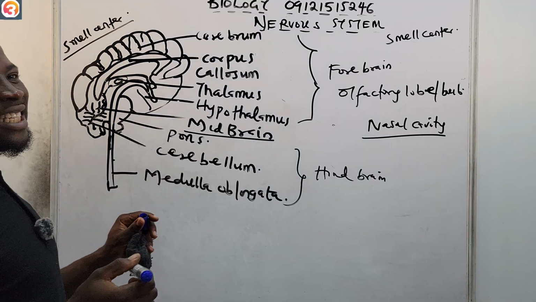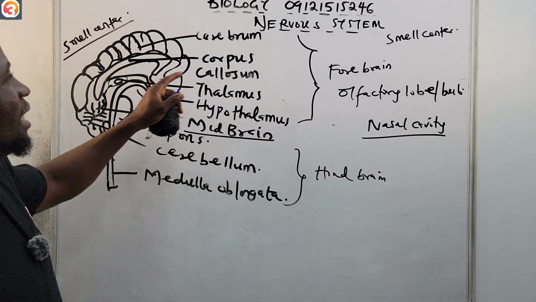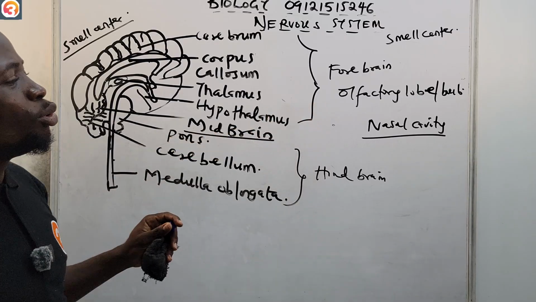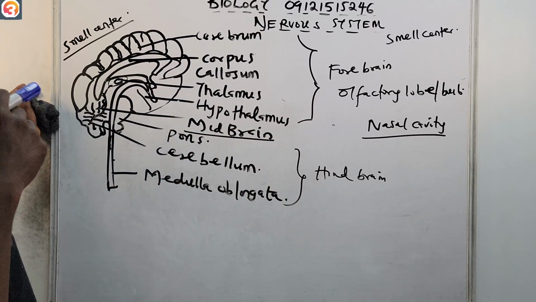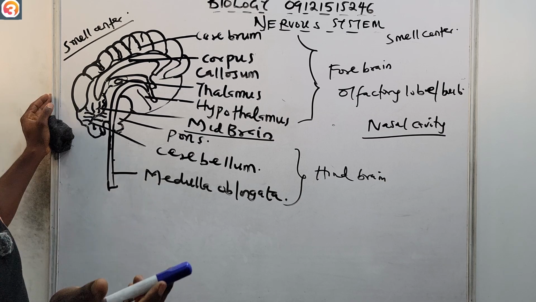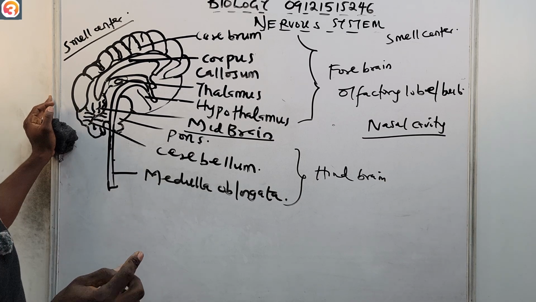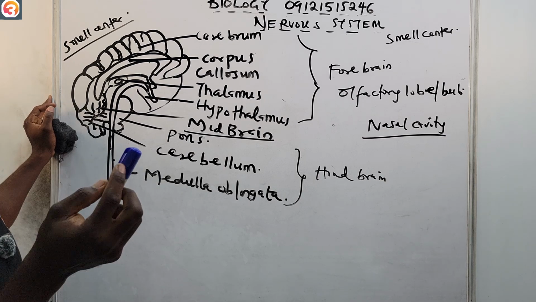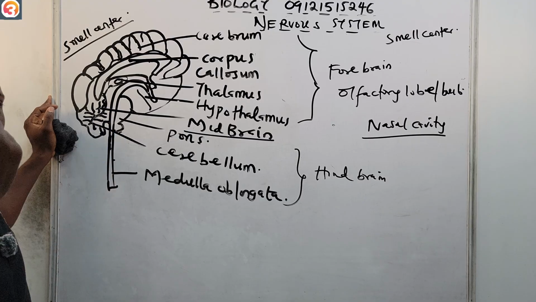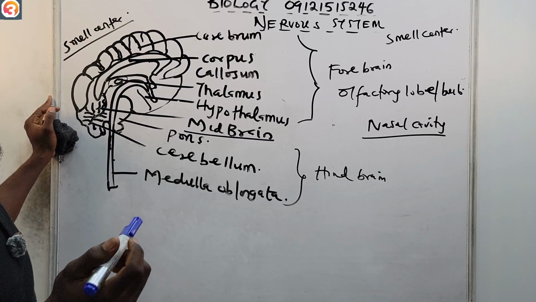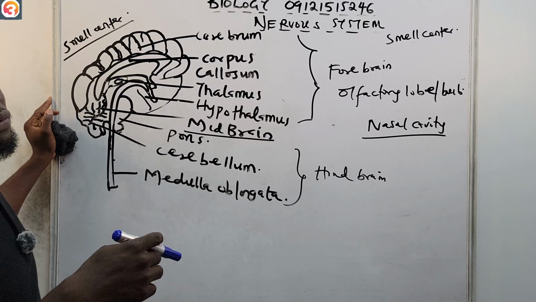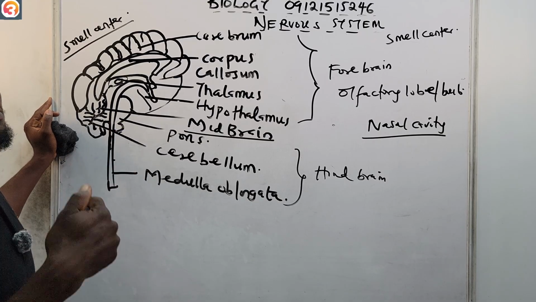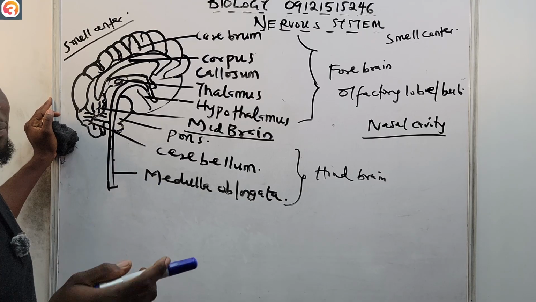It is the brain smell center. It processes smell information. The olfactory lobe processes smell information. So whenever you perceive a smell, it is the olfactory lobe that will be activated. With the help of the nerves, it will take the information to the brain. The brain will process it and then distinguish what type of smell it is. It even helps to link smell with emotion and memory.